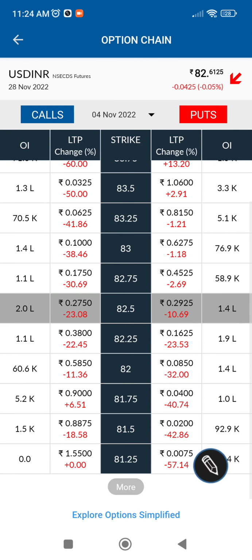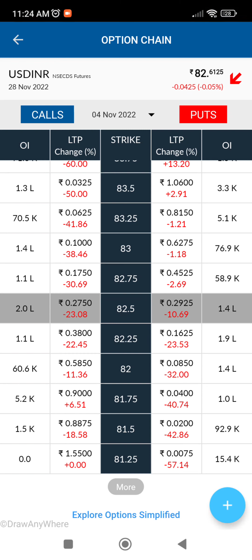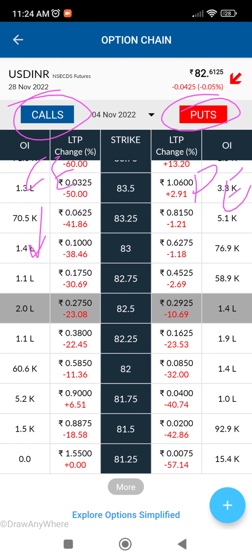So here you can clearly see USDINR. This is called calls, which is called CE, and puts, which is called PE. CE means you buy a CE when you know that price will go higher. If you feel the price is going to go up, you buy CE. If you feel price is going to go below, then you buy PE, which is this.